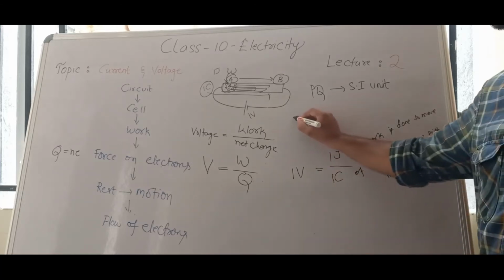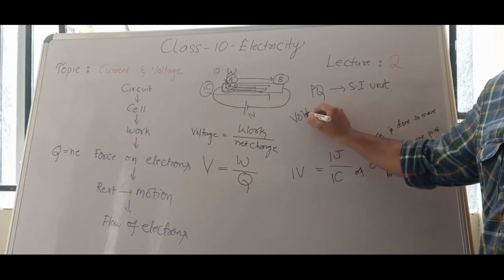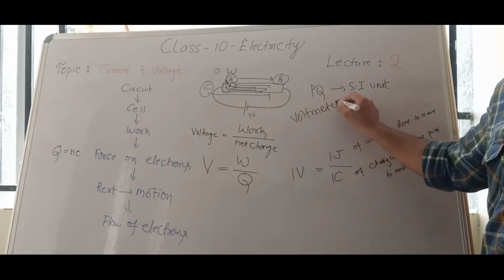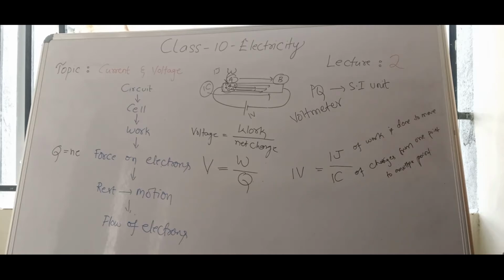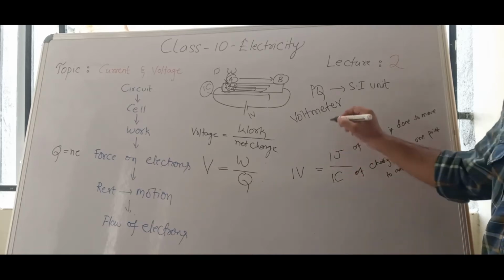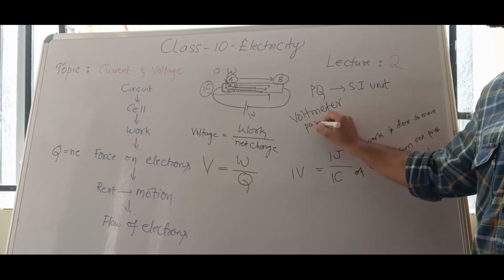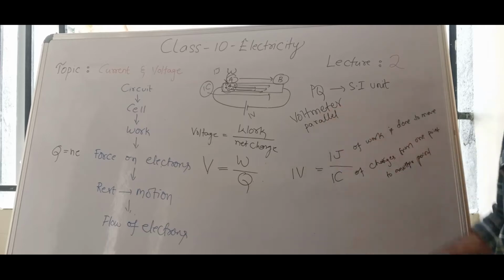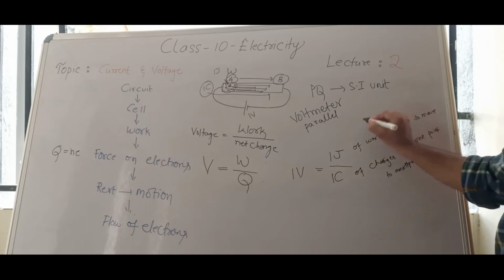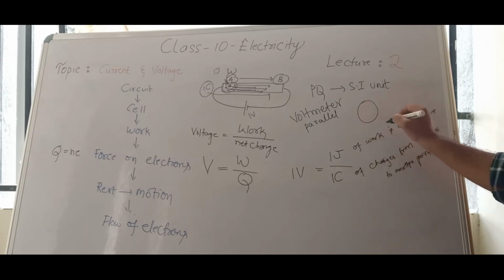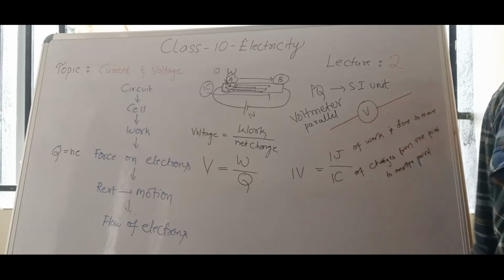Voltage can be measured by using a device, the voltmeter. Always a voltmeter should be connected in parallel. The symbol of a voltmeter is like the ammeter, there will be a circle. Ammeter we have represented with A, voltmeter with V. These are connecting wires.